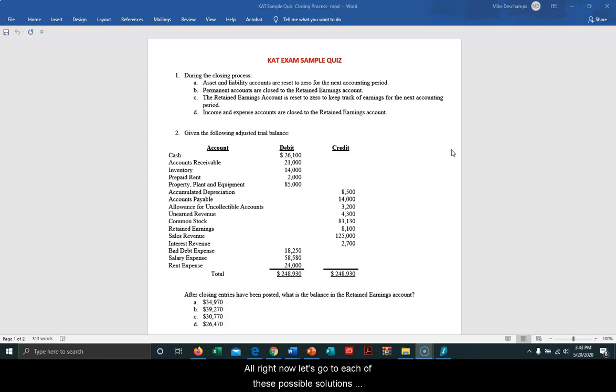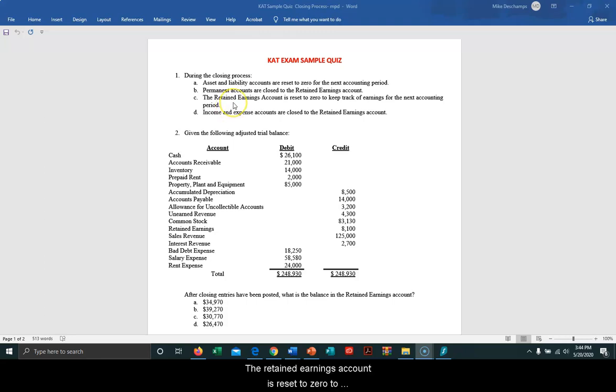All right, now let's go through each of these possible answers one at a time. A, asset and liability accounts are closed to zero for the next accounting period. That can't be correct because asset and liability are permanent accounts, as we talked about, and their balances roll over to the next period. B, permanent accounts are closed to the retained earnings account. No, and again going back to A, asset and liabilities are examples of permanent accounts, and their balances roll over, they don't close out.